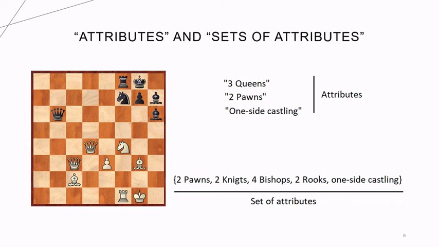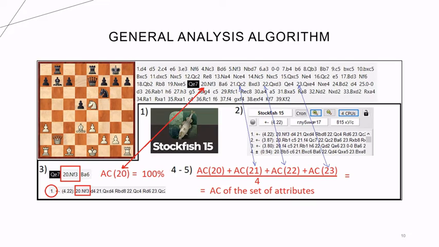Next, let me introduce the concept of a position attribute. This is a characteristic sign of a position. For example, 3 queens, 2 pawns, or 1 side castlings are attributes. The set of such attributes of a given position is called an attribute set. For example, 2 pawns, 2 knights, 4 bishops, 2 rooks, 3 queens, 1 side castlings is an attribute set of the position on the slide. The whole game is divided into such sets of attributes. The AC of the moves made with these attributes is evaluated, and this AC is tied to this set.